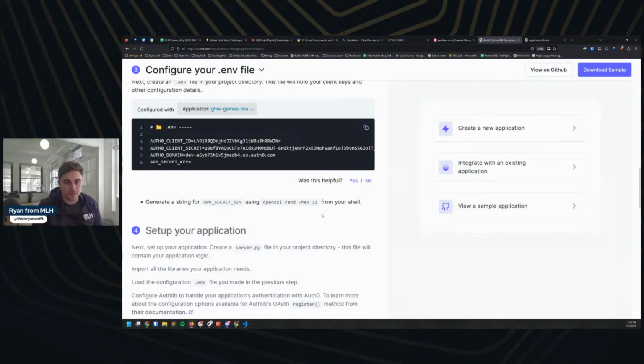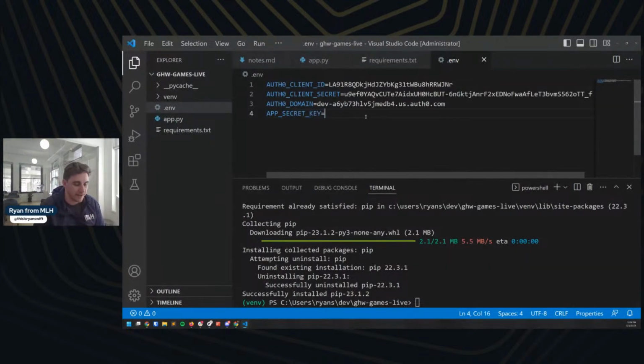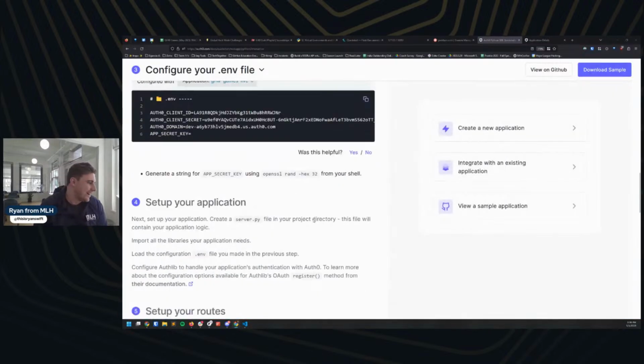Again, we're just doing a little tutorial here today. So I'm going to cheat and not use a traditional, full security key. You could just type in random numbers. You could use a password generator. There's all sorts of ways to generate this. Don't get scared by that OpenSSL comment there. Again, I'm just going to use Ryan Loves GHW though, and we'll deal with the consequences of not having a secure app later on. All right.